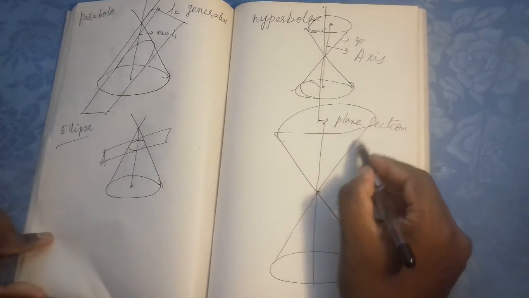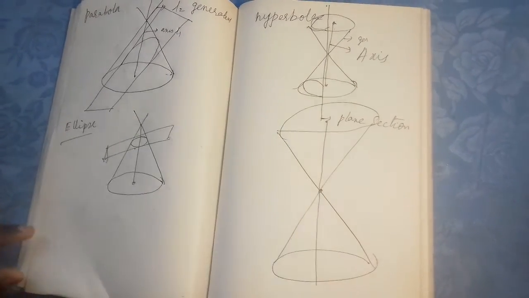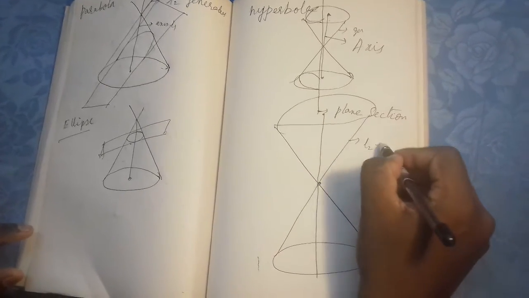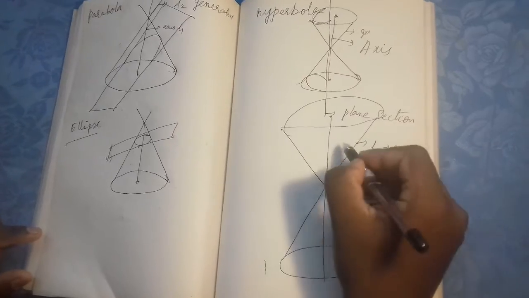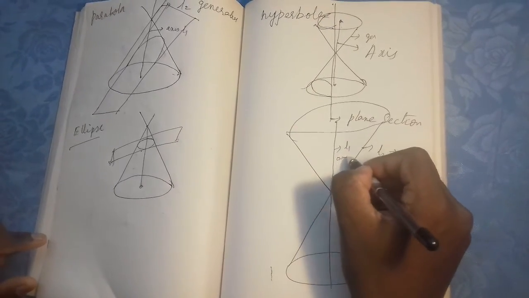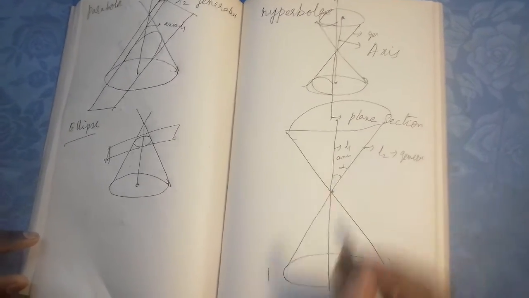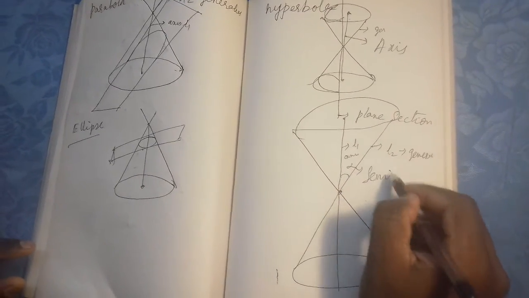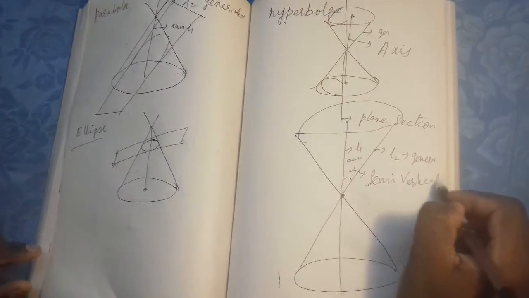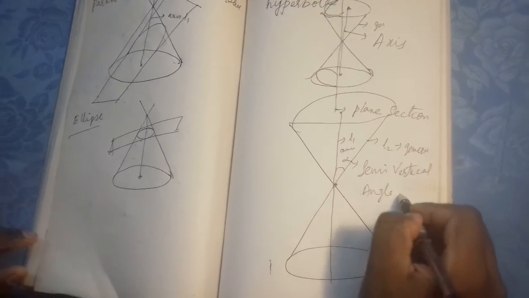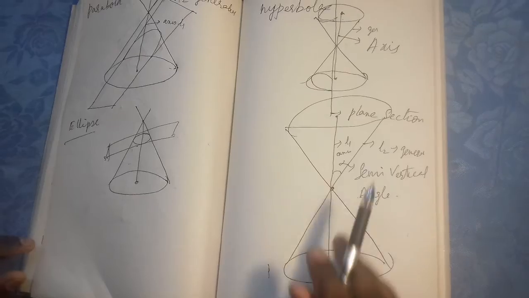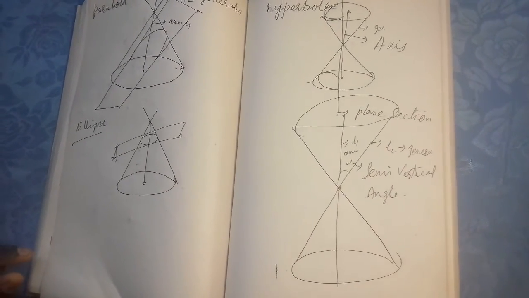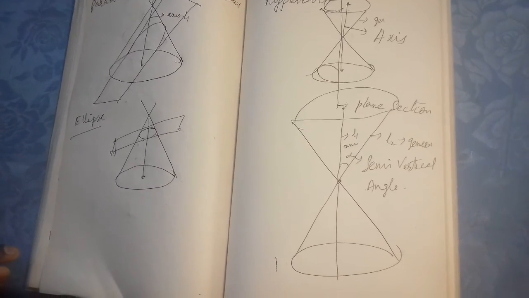This line is rotated along the axis. This L2 is the generator and L1 is the axis, and it makes an angle alpha. This alpha is called the semi-vertical angle. This right circular cone is cut by a plane at different angles, and then you will get various conics.